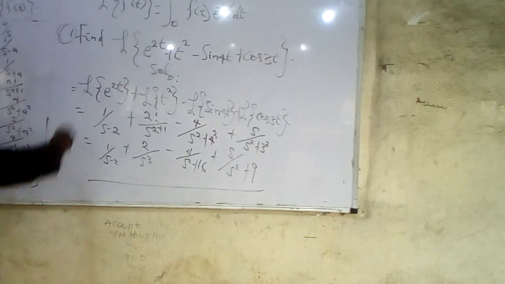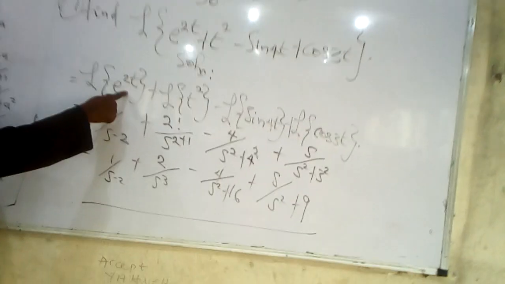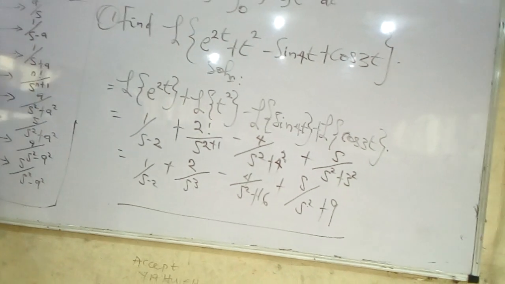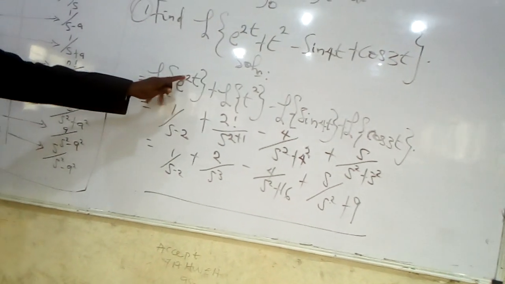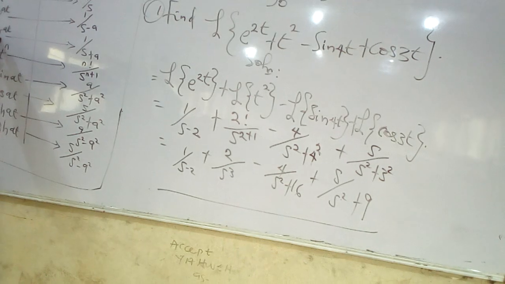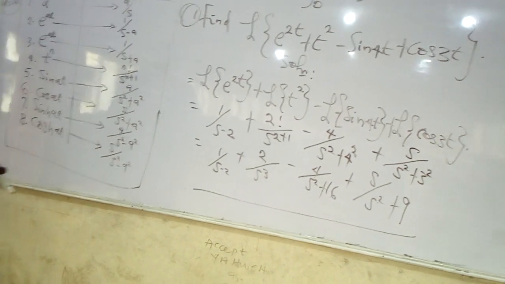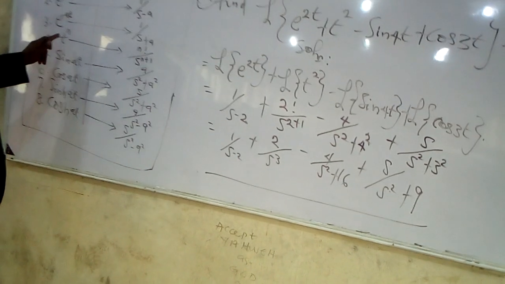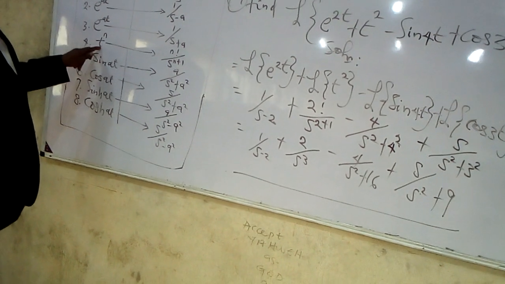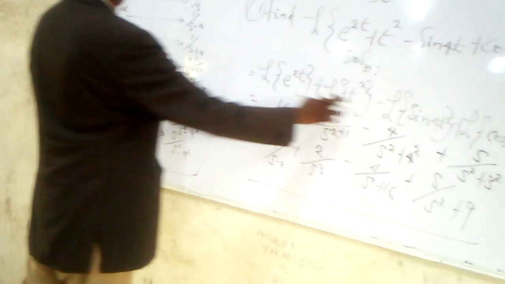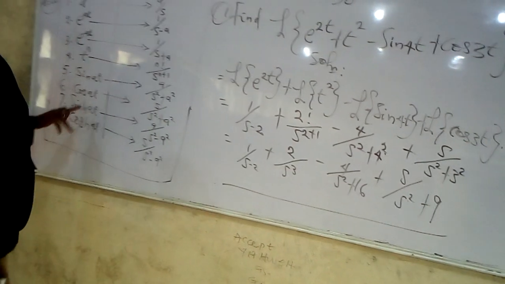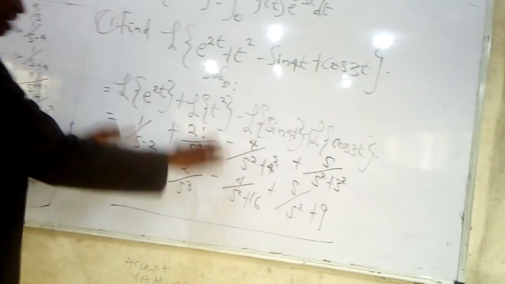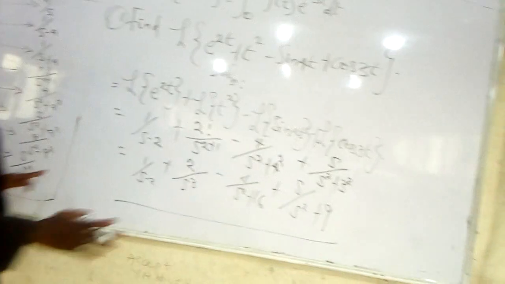Take note that in this transformation, exponential 2t is likened to exponential 8t. Assuming there is a minus here, we would have used the value in table 3. So these are applied: this function will use table value 4 to transform t, table value 5 to transform sine 4t, table value 6 to transform Laplace of cos 3t, and we'll simplify further until we get to the final expression.